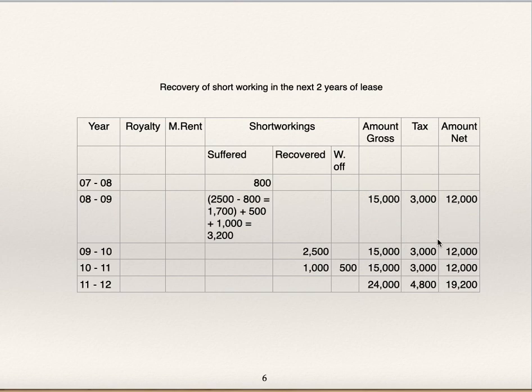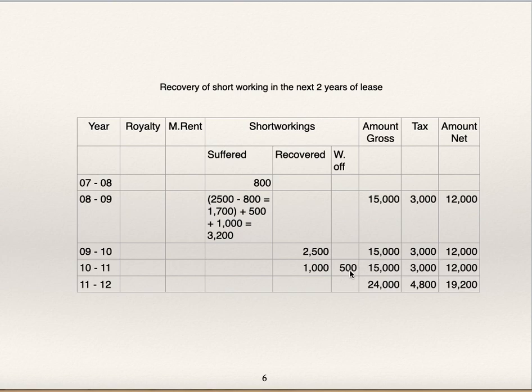These 3 columns I have already explained. See here 2,500, out of that 800 for the year 7-8. So 2,500 minus 800, 1,700 from the year 8-9, which he is recovering in the year 9-10. 1,000 which he recovered in the year 10-11 must also be from the year 8-9.